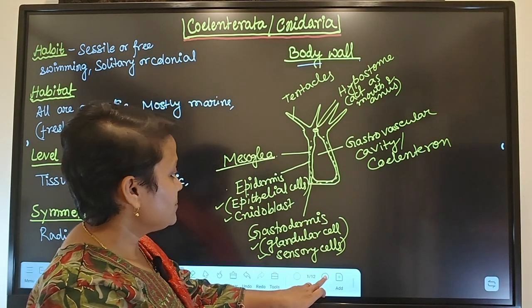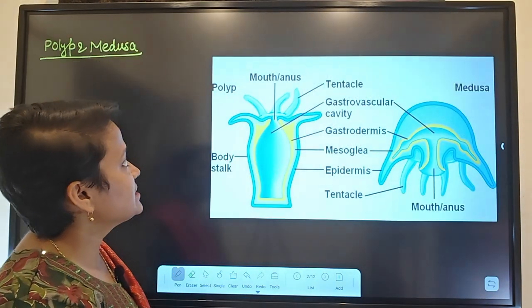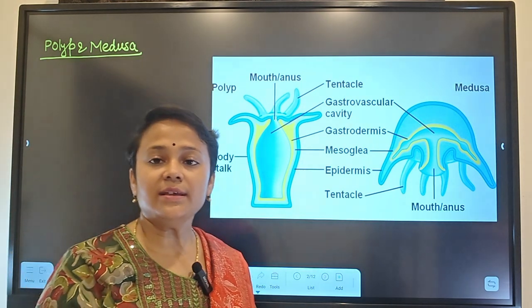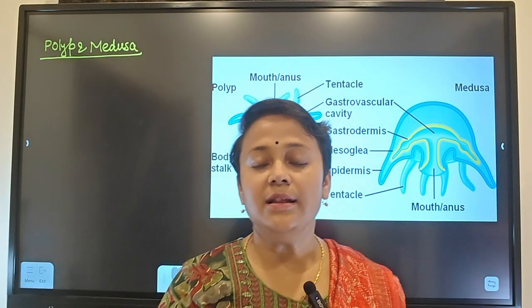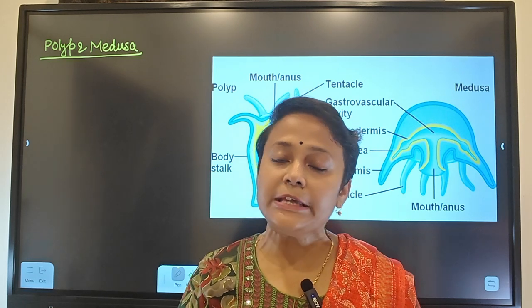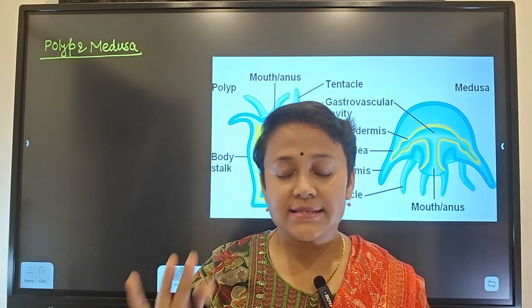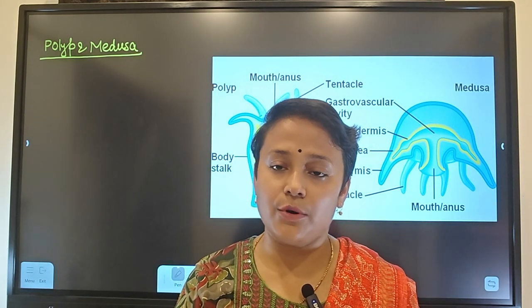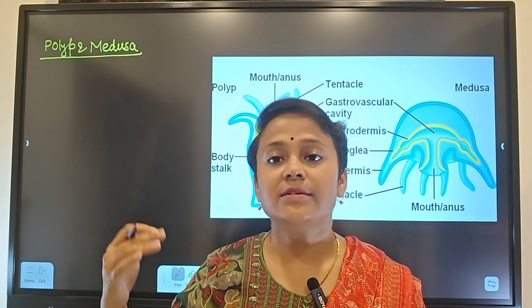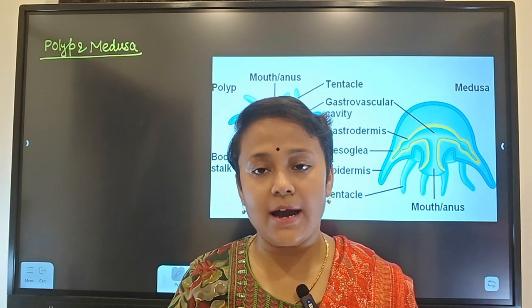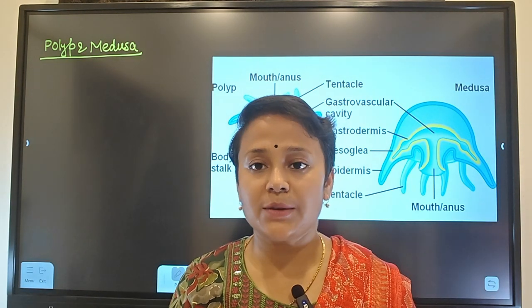Okay, coming to the next one, which is called polyp and medusa. Actually, they are in their life cycle. They have two forms. The polyp form is the sessile form which can produce the medusa form by asexual reproduction, and medusa will take part in sexual reproduction.